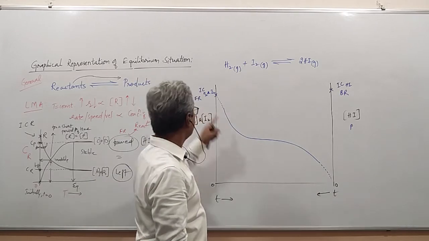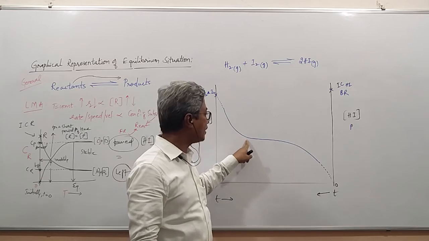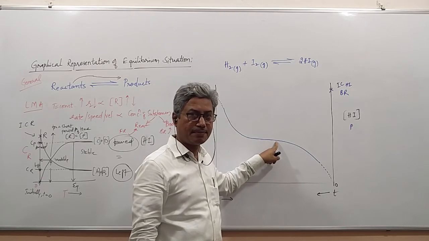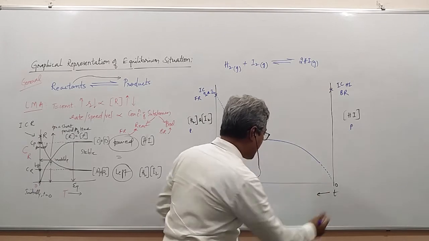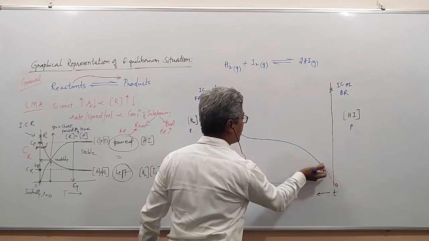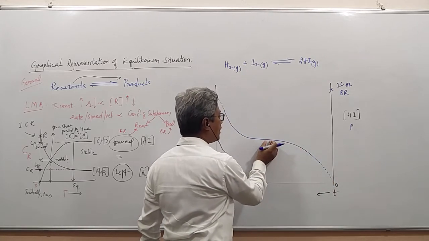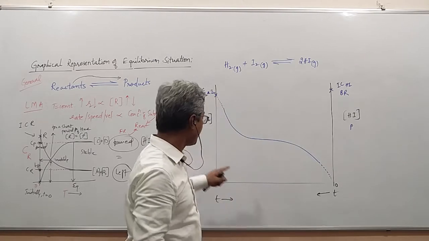As time progresses, hydrogen and iodine concentration decreases to a level, and thereafter remains the same. And the concentration of hydrogen iodide, see here, it will increase as time progresses and comes to a stage where the concentration of hydrogen iodide will be fixed. Let me repeat this.